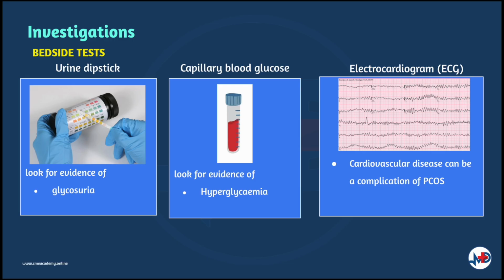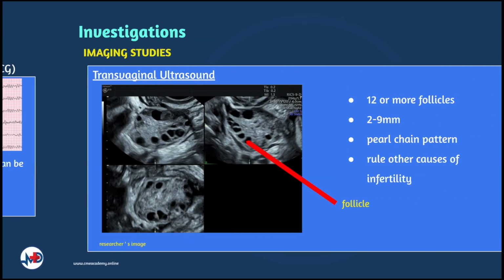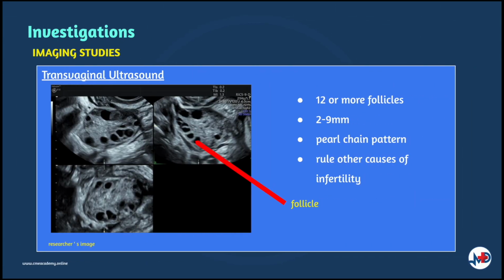Other than diagnostic investigations, there are some bedside tests that can be done, such as capillary blood glucose to look for hyperglycemia, a urine dipstick to look for glycosuria, and ECG as cardiovascular diseases are complications of PCOS. A transvaginal ultrasound is the best imaging study to diagnose PCOS.